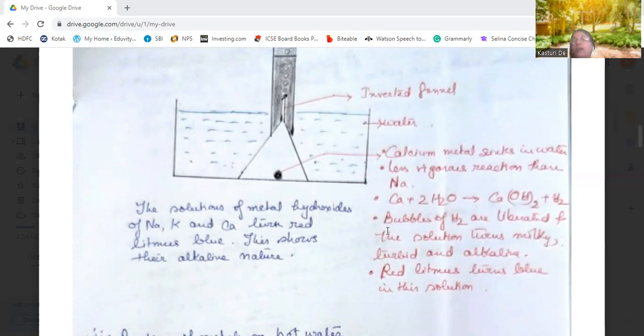And for these three metals, as their hydroxides are formed and hydroxides are alkaline in nature, they will turn red litmus blue, because that's a test for alkali. In the presence of an alkaline solution, the red litmus turns blue.